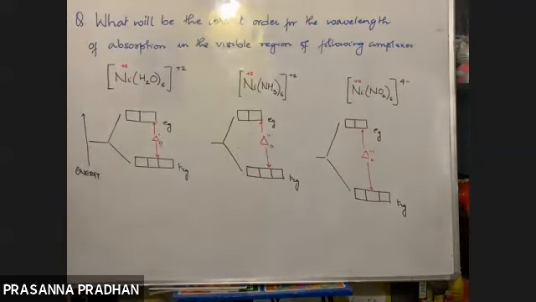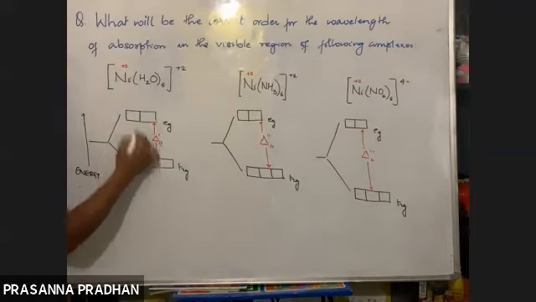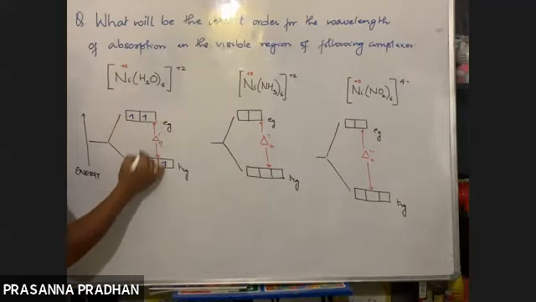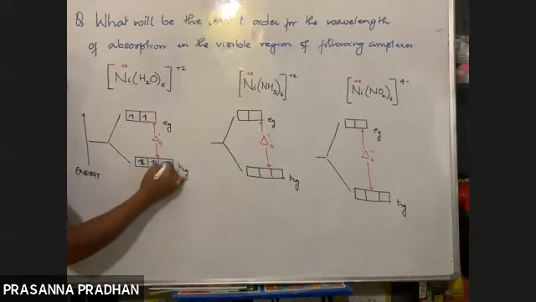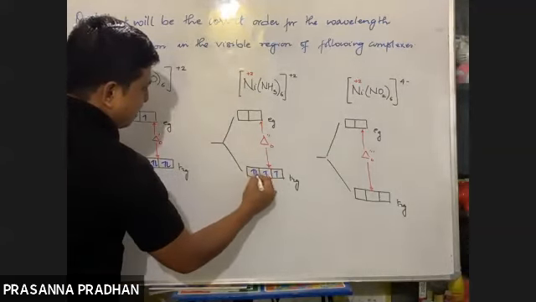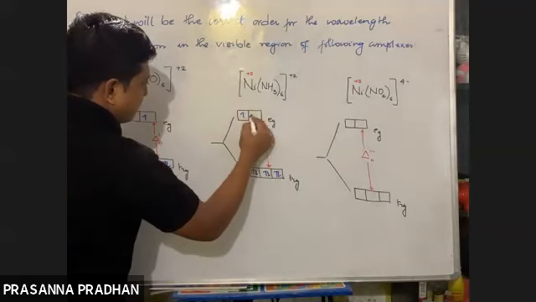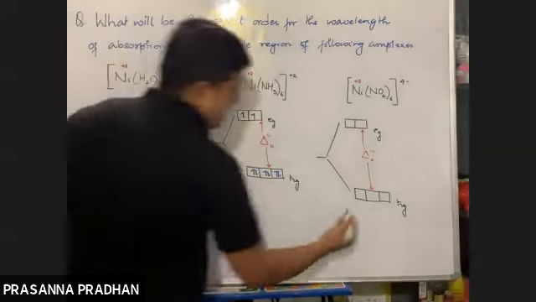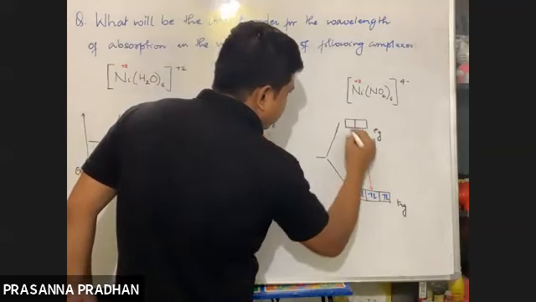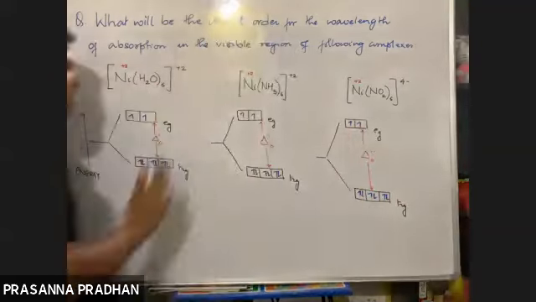So it's a nickel dipositive complex. What is the electronic configuration out here? 3d8. A weak ligand does not cause pairing. 1, 2, 3, 4, 5, 6, 7, 8. Strong ligand, it will cause pairing. 1, 2, 3, 4, 5, 6, 7, 8. So the configuration is the same, so d-d transition will occur.